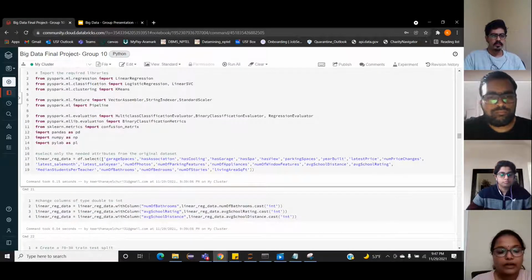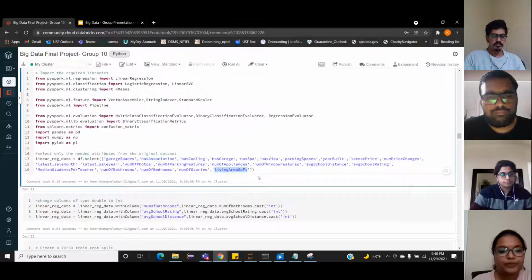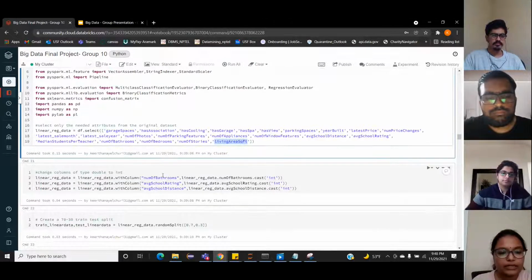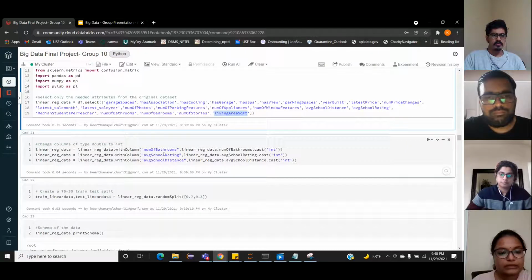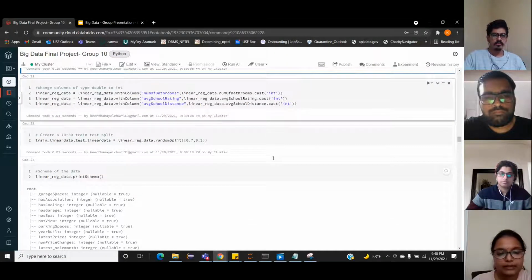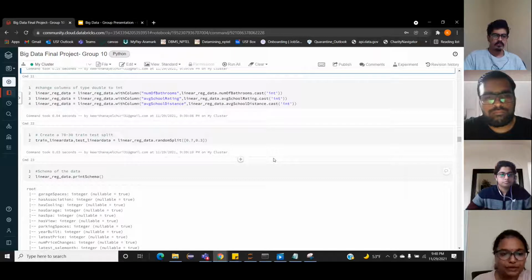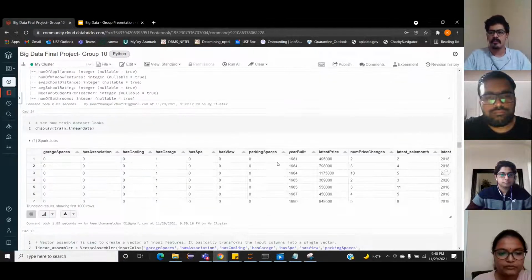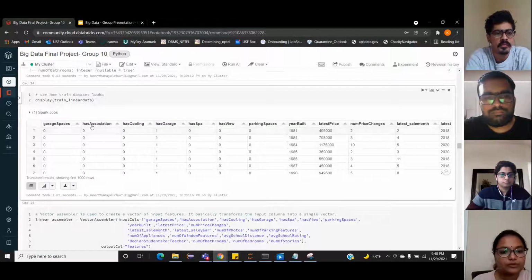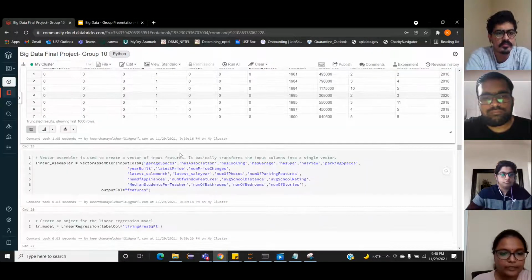So initially we selected some independent variables and the dependent variable, which is living area square feet here, from the original data frame and created a new data set. We converted the columns with double values into integer values, and then we split the data set into test and train with 70% data in train and 30% in test. You can see a small sample of the data here.